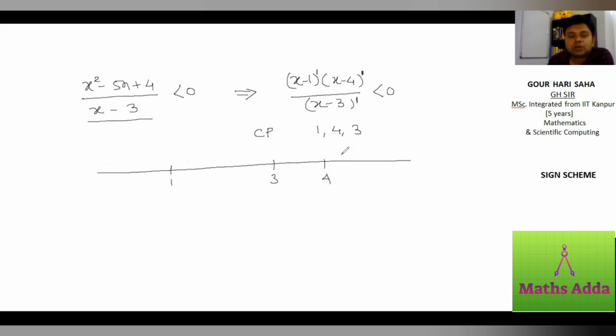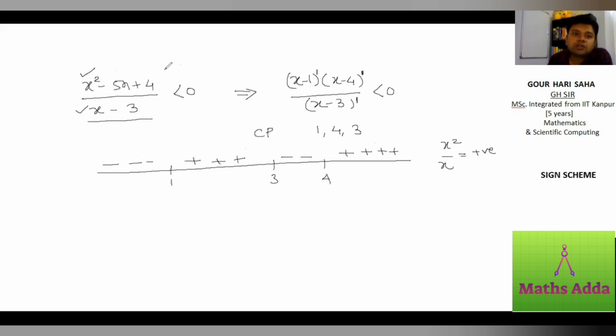So now, what is the last step? Look at the highest power of x. So it is x squared in the numerator and x in the denominator, divided by x. So it is a positive sign. So you must start with a positive sign, and then move left, changing the sign. No star, that's why you're changing the sign.